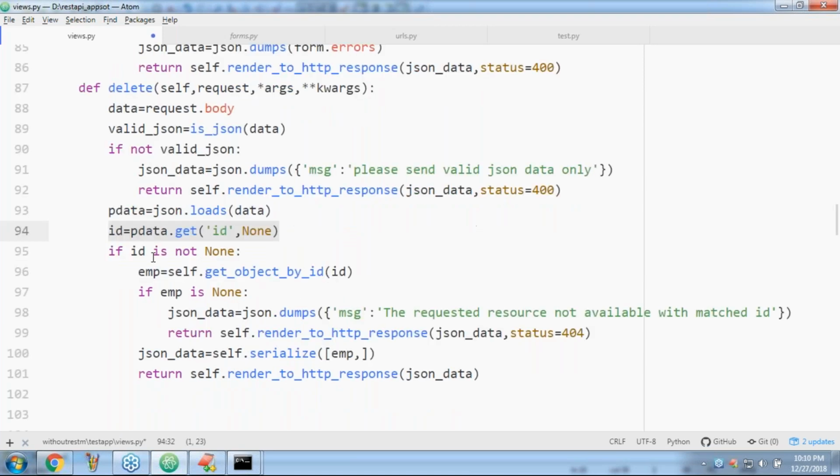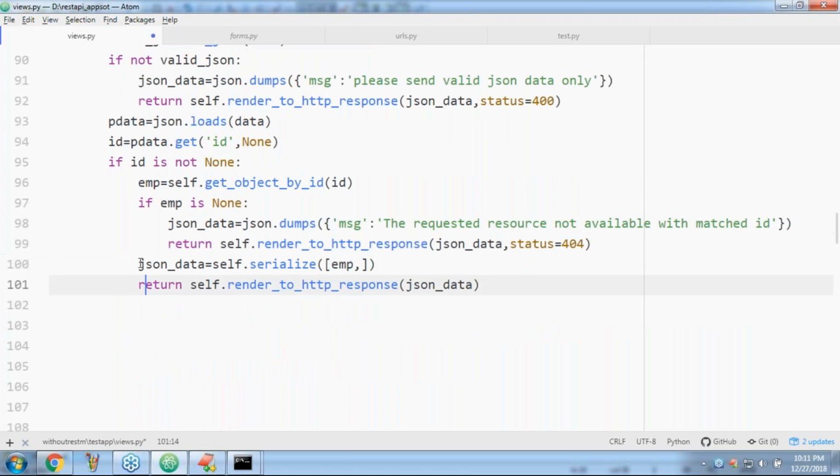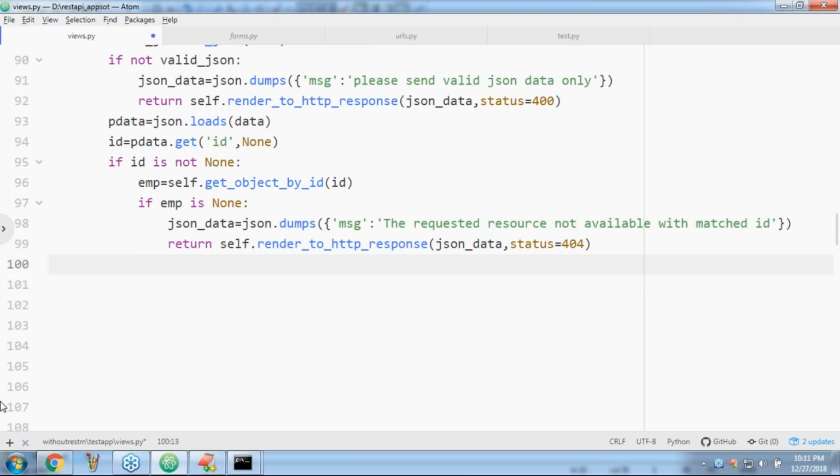If ID is not none, sir, then what I have to do is get the emp object. If emp is none, the requested resource is not available with matched ID. Sir, when will the control come to this place, anyone?